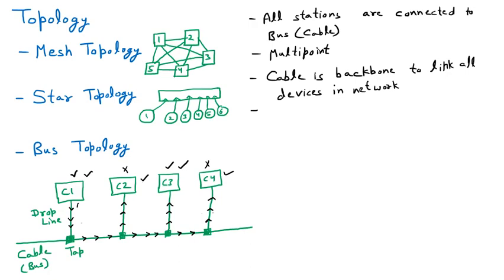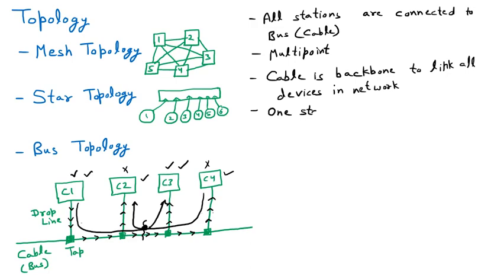Now if the data is moving from here to here, and at the same time the data is also moving like this, there is a chance of collision here. So collision can happen. If collision is there, obviously data will be lost. So there is one rule that all the computers in the bus topology are following, and that is one station can transmit at a time.